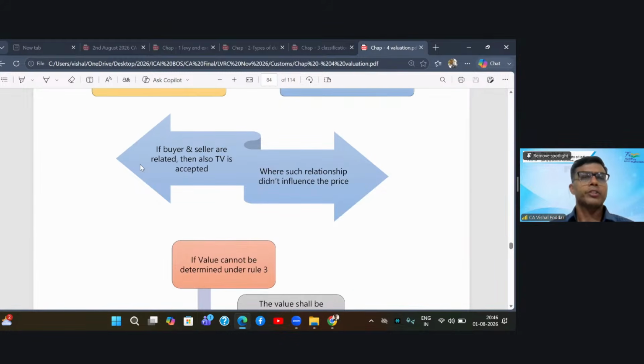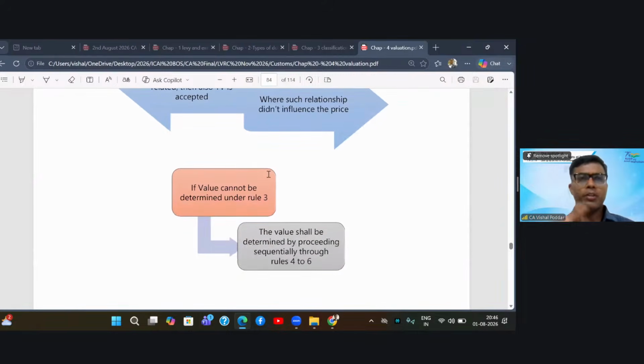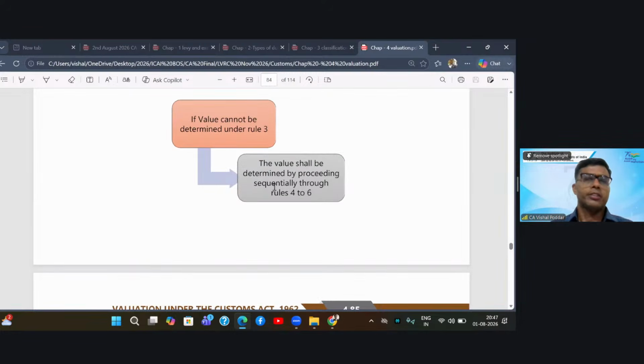Now, what are the conditions? If buyer and seller are related, then also transaction value is acceptable. How? You have to again demonstrate that this relationship has not influenced the price. Now, if all these conditions are satisfied, you accept your transaction value as the value. But if any of the above conditions are not satisfied, that is, your value cannot be determined by Rule 3 of the export valuation rules, then you have to proceed to other rules 4 to 6, and again it has to be proceeded in sequence.